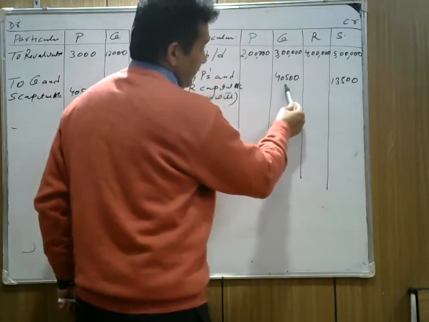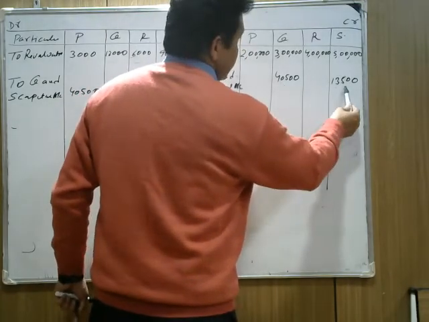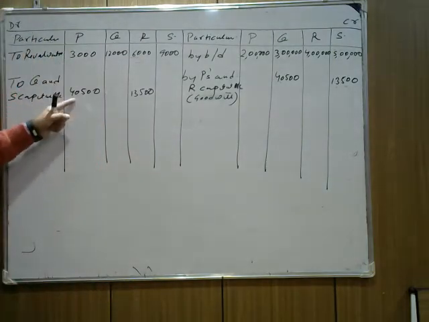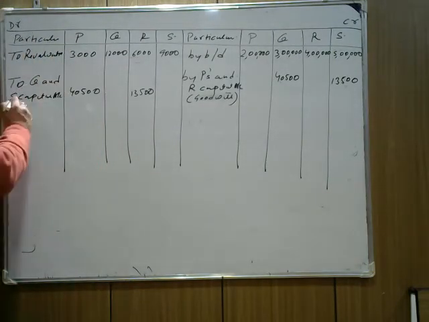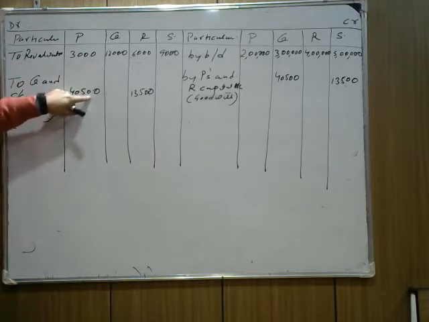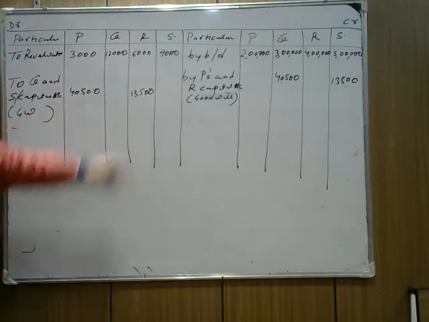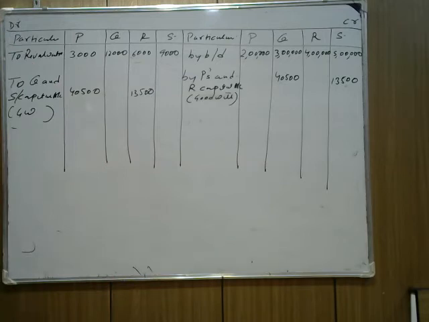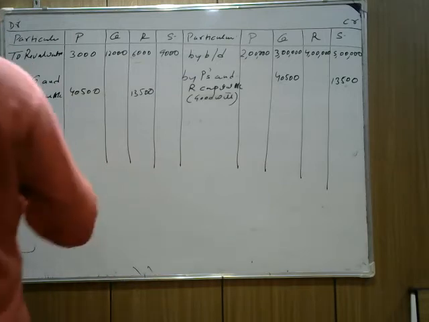Q will get 4,500 from P and R. Similarly, S will get 13,500 from P and R. It means P will pay to Q and S capital account. Here I am writing goodwill so that you can understand this. To Q and S, how much is P paying? 4,500. How much is R paying? 13,500. So this is the important part. Able to understand this? Next question is how we pass the capital adjustment.